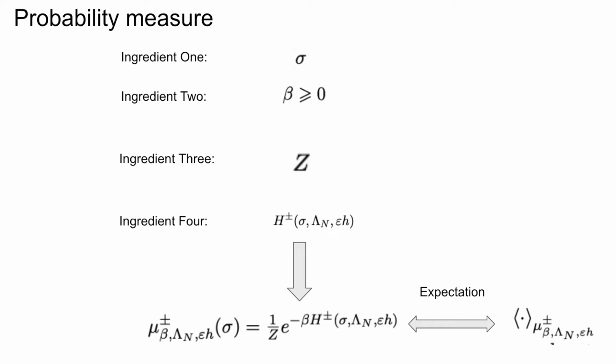And from ingredient 4, we'll make use of the Hamiltonian that was introduced in the previous slide. And with these 4 ingredients, we can obtain a probability measure mu for the random field Ising model under plus and minus boundary conditions, which, as we have been mentioning, is a function of the inverse temperature beta, the finite volume over which we will want to sample our spin configuration sigma, in addition to the disorder epsilon h that we introduce from a new term in the random field Ising model Hamiltonian. And it's given by the reciprocal of the partition function times the exponential of minus beta times the Hamiltonian.